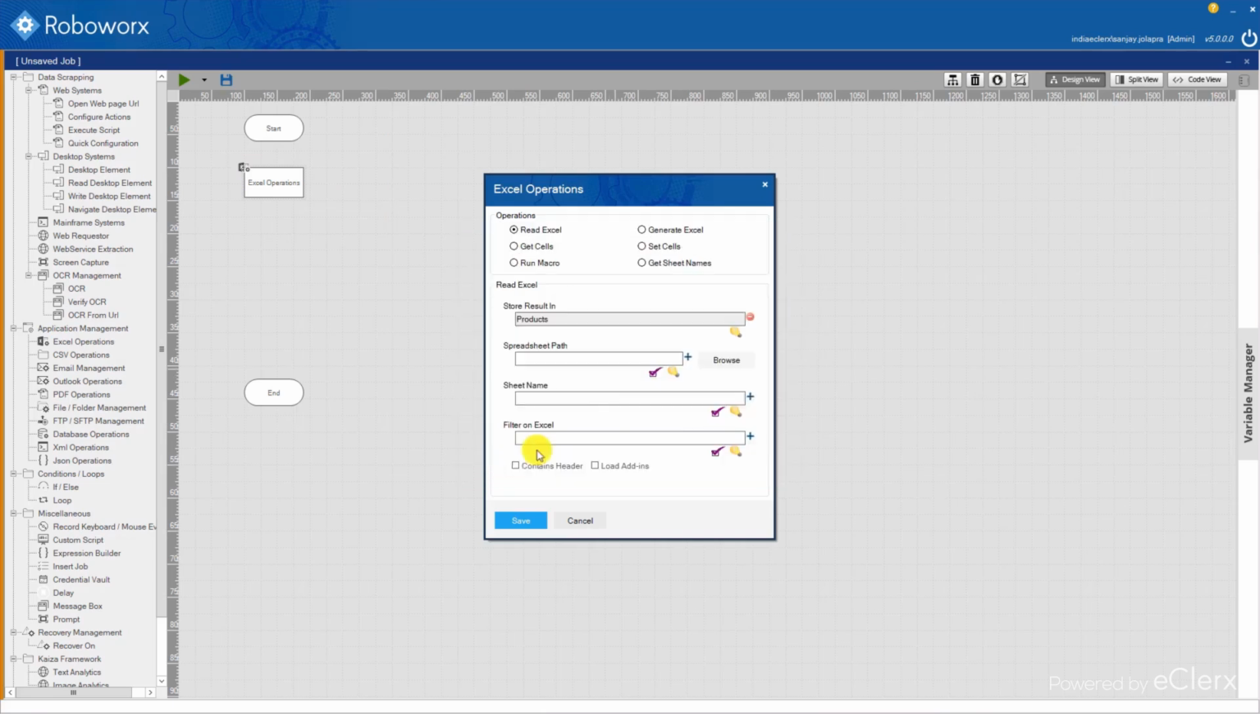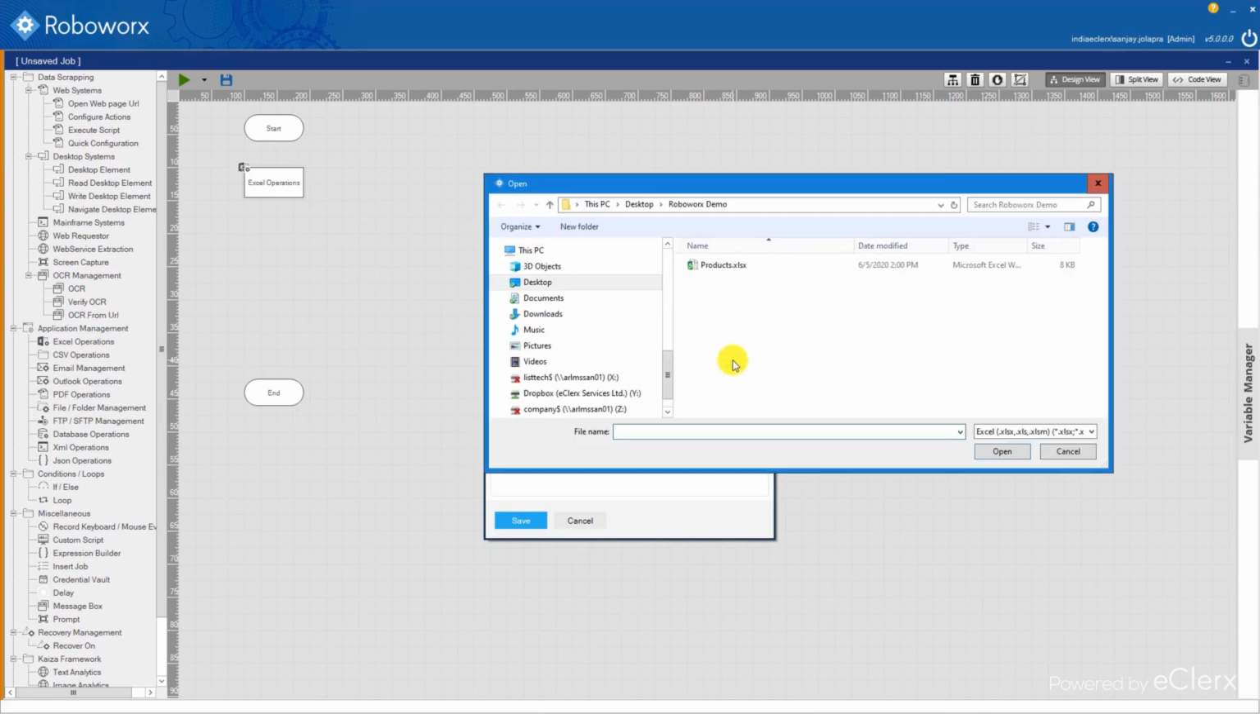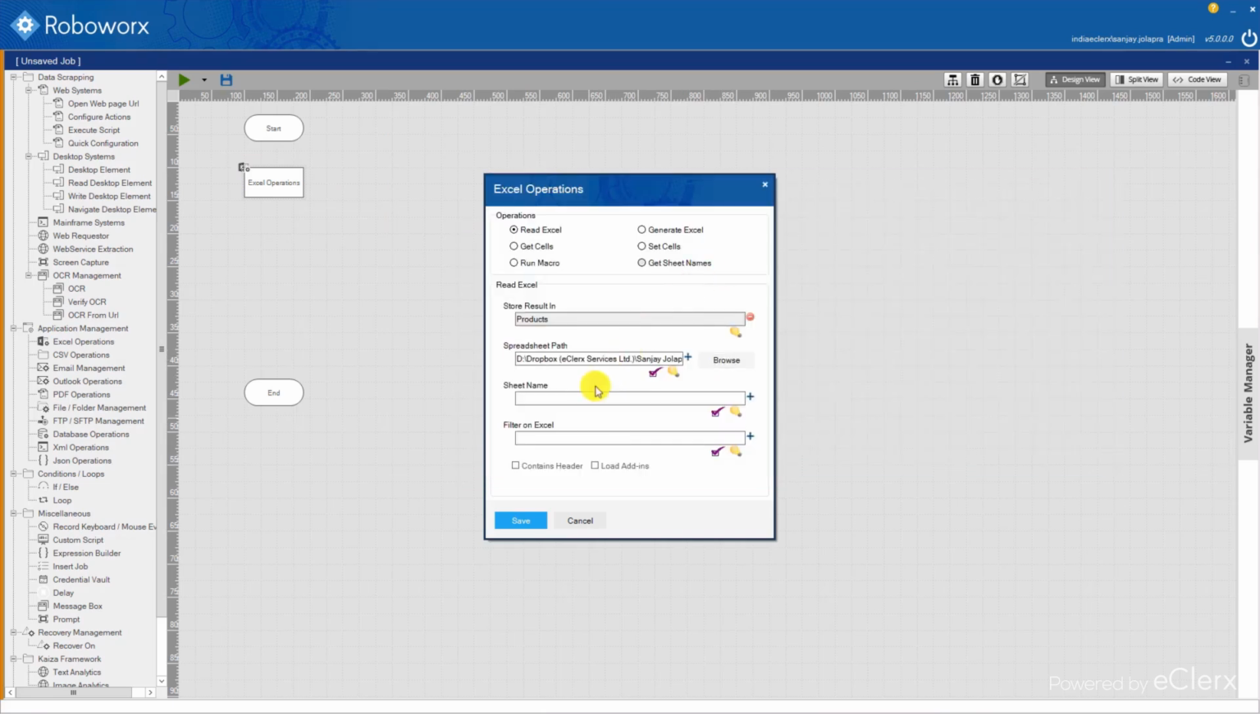We then need to provide the details such as path where the source Excel is located, and the name of the sheet which has the data. In our example, the other fields are not required, so we can skip entering them and click the Save button.